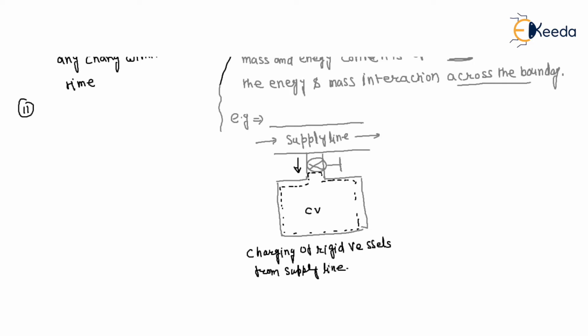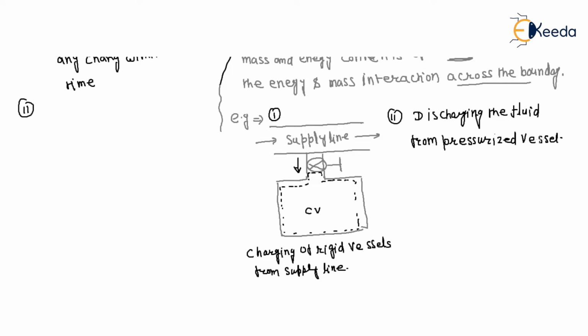Number 2, discharging the fluid from a pressurized vessel.